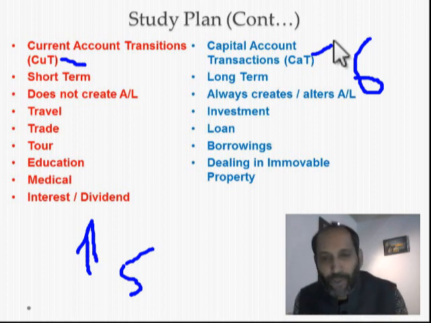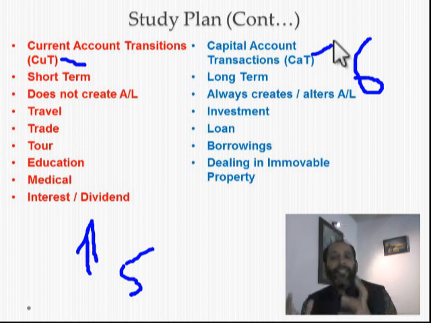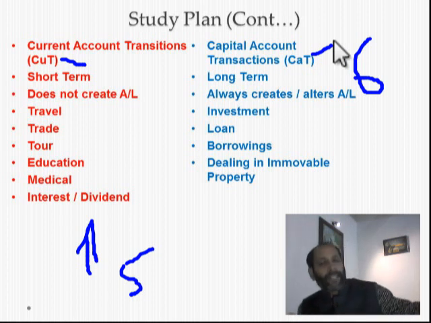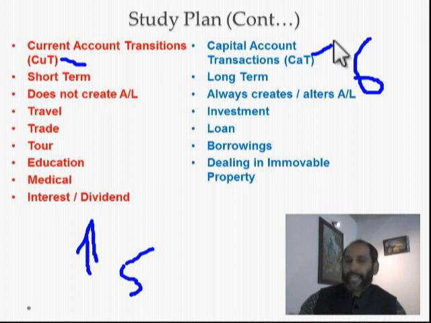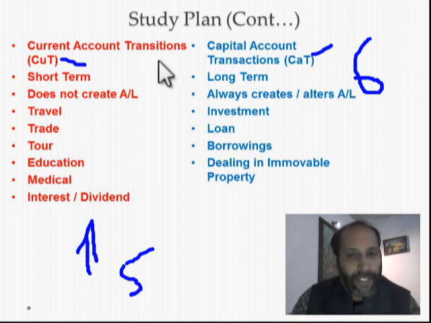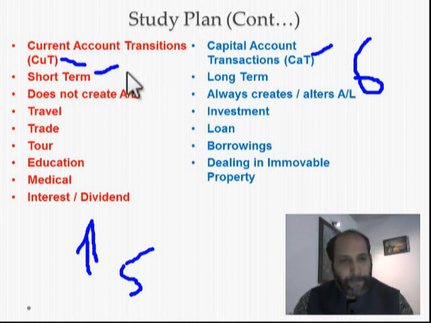What is the difference between these two transactions? I repeat, foreign exchange transactions under FEMA are broadly divided into two categories: current account transactions, CUT, and capital account transactions, CAT. What is a current account transaction? A current account transaction is basically short term and does not usually create an asset or liability.